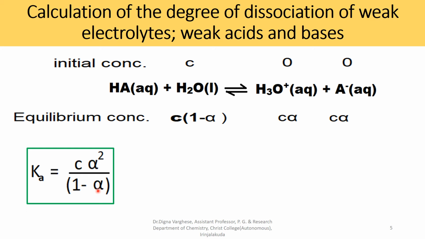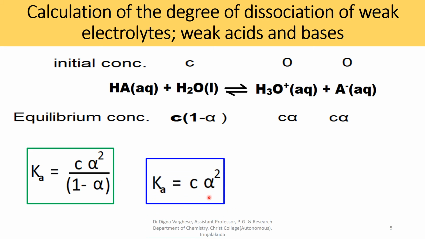From this we can calculate the value of Ka. Assume that alpha is very much less than 1 for a weak acid. So we can write Ka is equal to C alpha square.